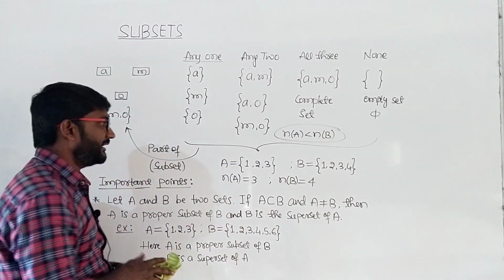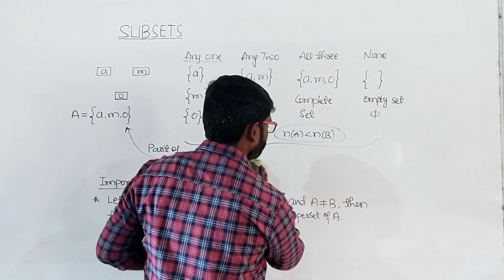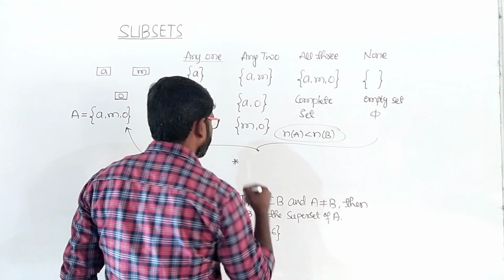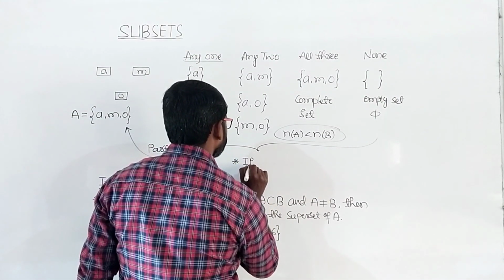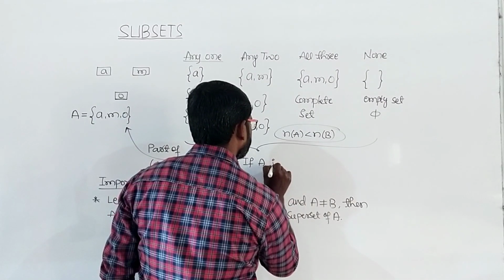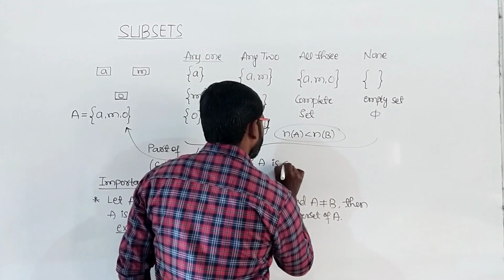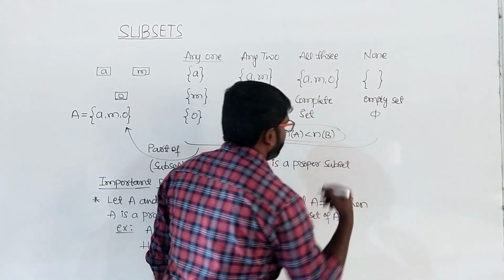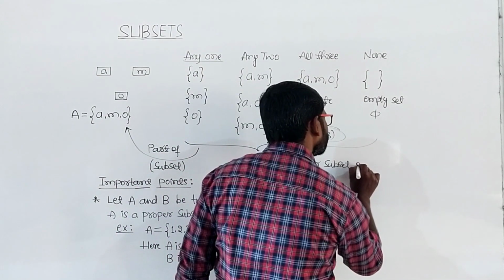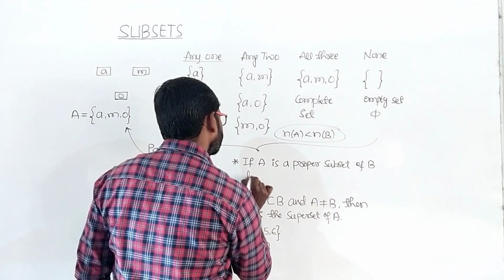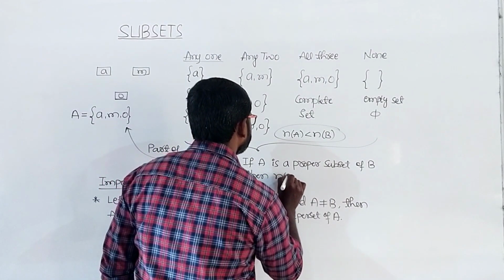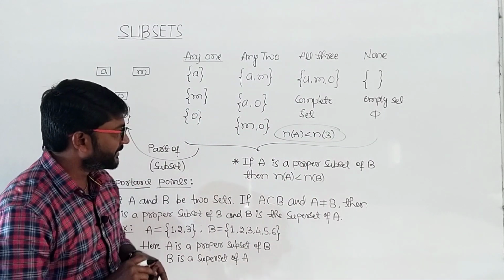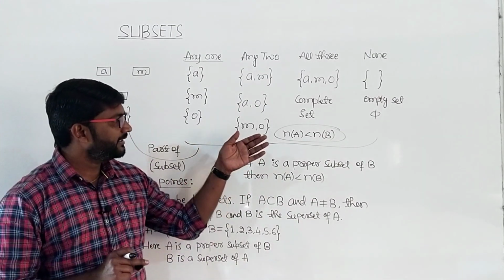So that point we will have to write. The next point is: if A is a proper subset of B, then n of A is less than n of B. So this is all about the definition of the subset and some of the important points.